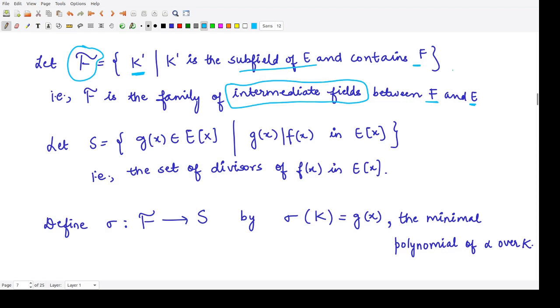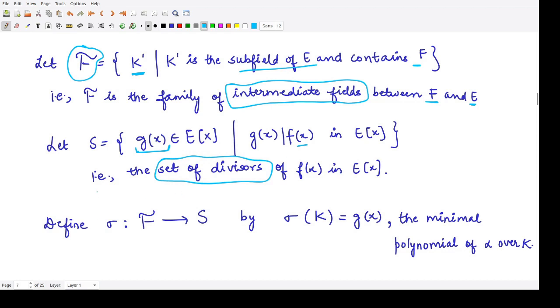Another thing, we are creating another set, S, and the set has all the polynomials g of x from e of x such that g of x divides the polynomial f of x which is present in f of x. So the set S consists of the divisors of f of x in e of x. So these are two sets.